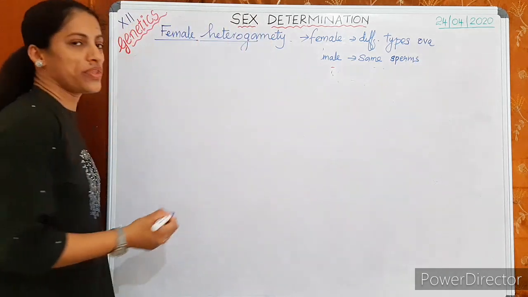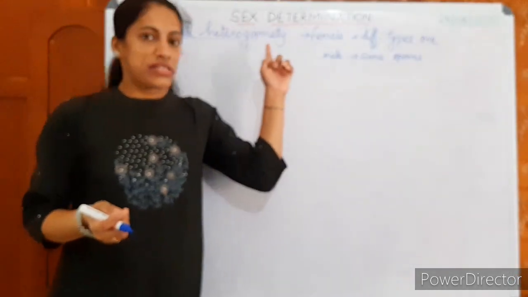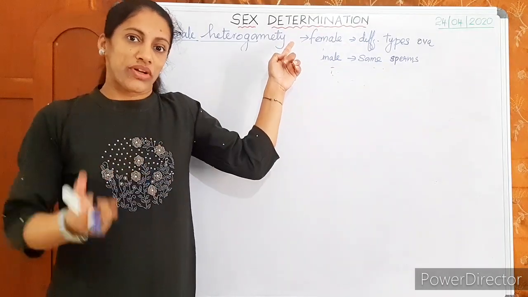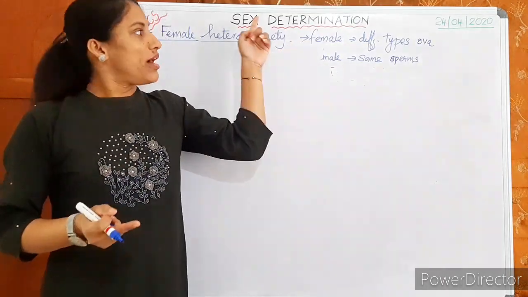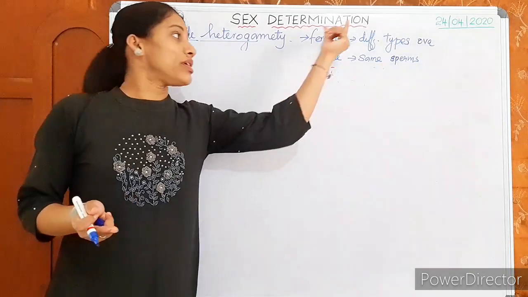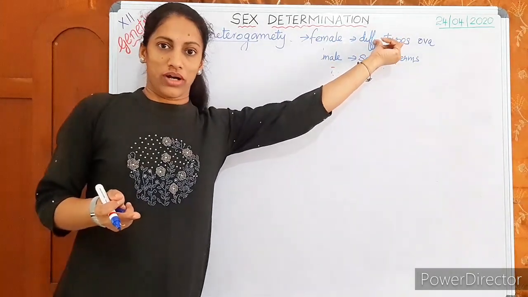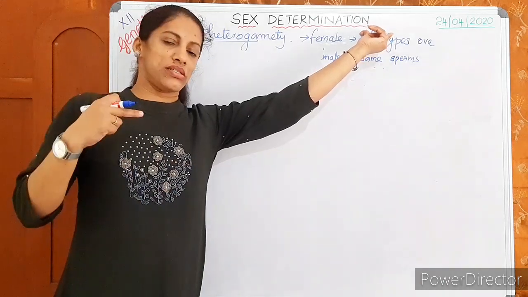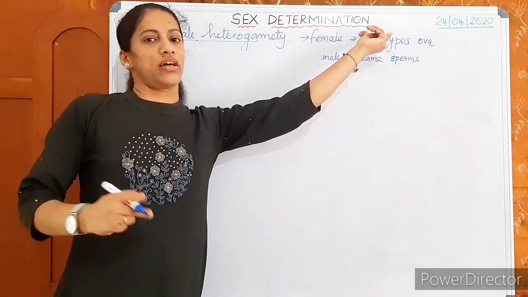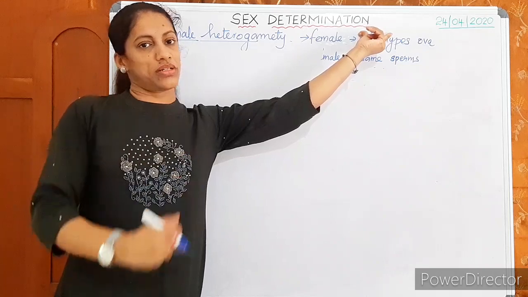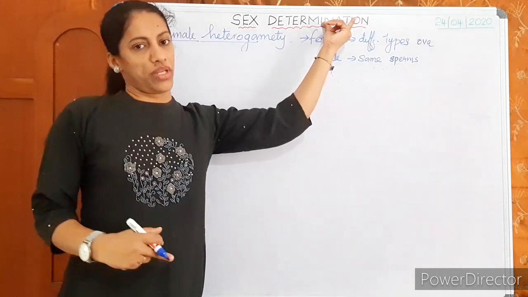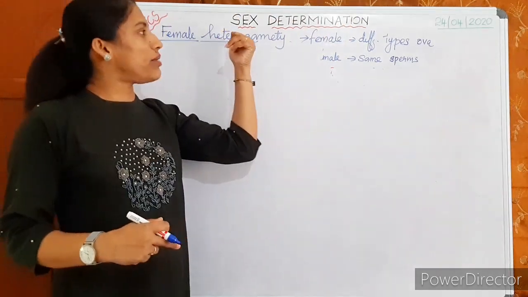In female heterogamety, the female produces two different types of ova, and that determines the sex, not the male. In the first two cases, the male is determining the sex, the nature of the sperm. Whereas here, the nature of the ovum is determining the sex. The female is heterogametic.